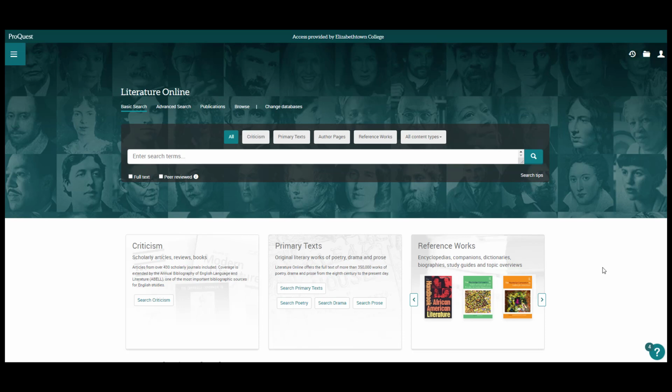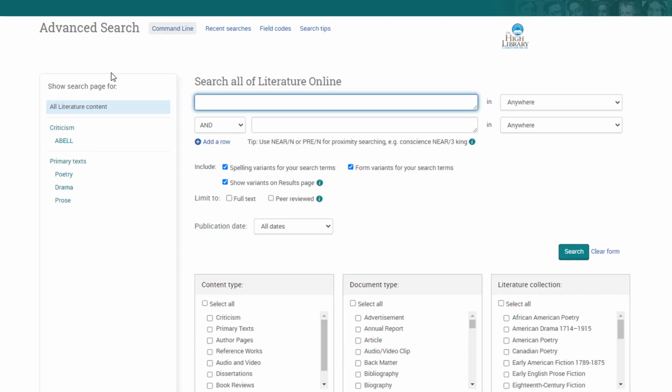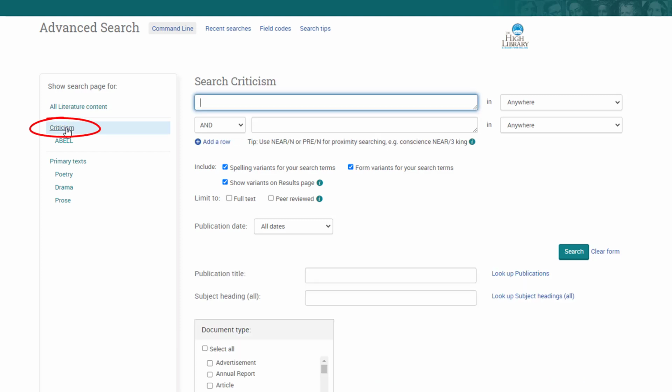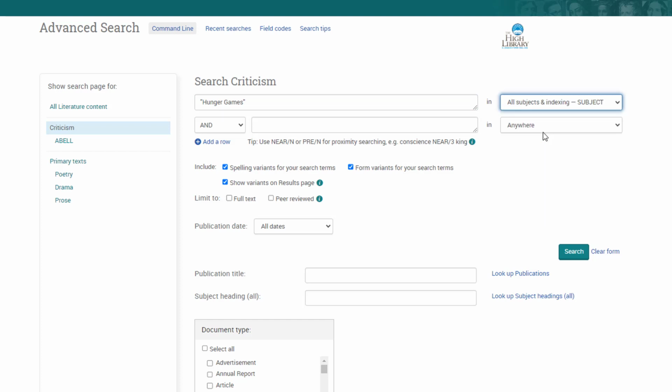Rather than use the basic search feature, I would prefer personally to use the advanced search feature. And once I'm in advanced search, I can specify that I want to focus on criticism over here on the left with that little button over there. And now I'm searching just criticism. And once again, I'm going to add some terms. I'm going to put Hunger Games, again, in quotation marks. And instead of searching anywhere, I'm going to specify in the field menu that I want this to be the subject.